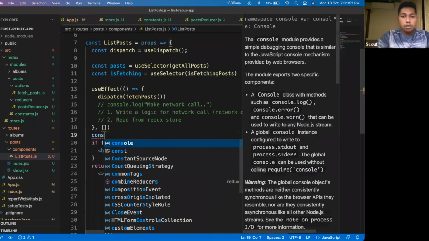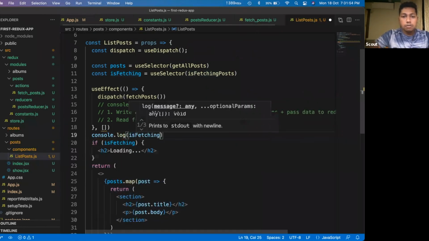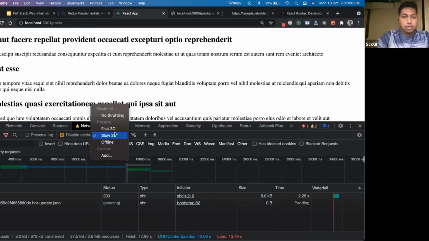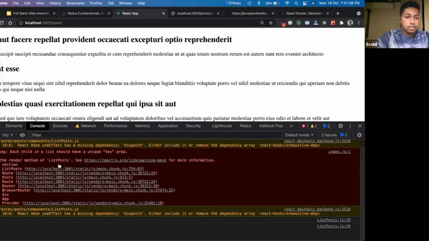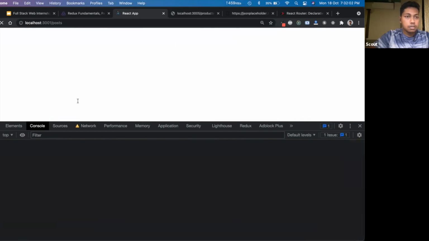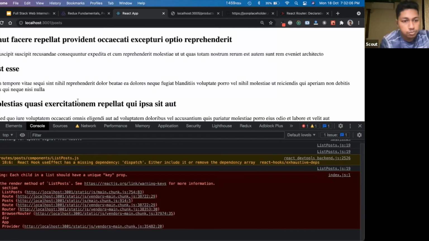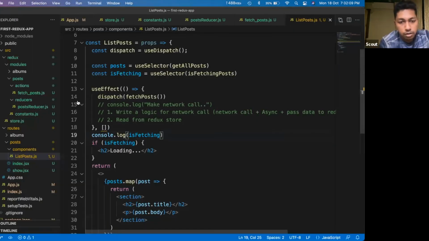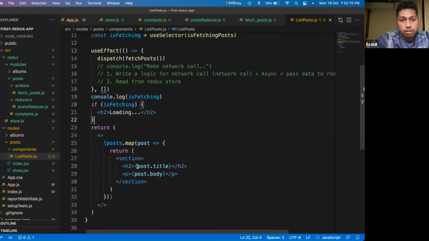Let's console log this value. Let's check it in fast 3G. Okay, it is not giving any output. If isFetching, then loading.